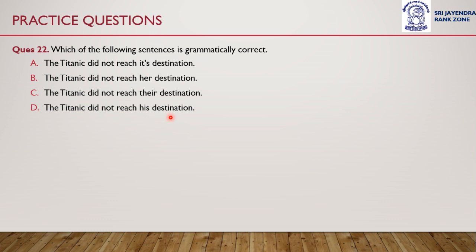Which of these four sentences is grammatically correct? Is it option A, the Titanic did not reach its destination? Option B, the Titanic did not reach her destination. The Titanic did not reach their destination. Or option D, the Titanic did not reach his destination.